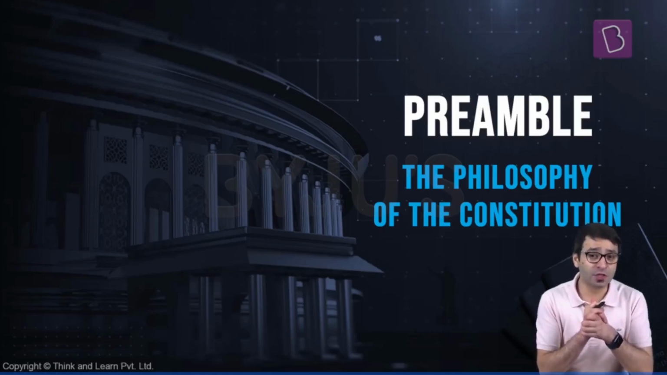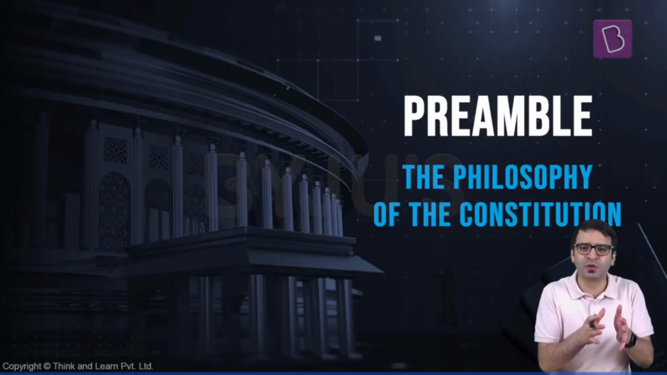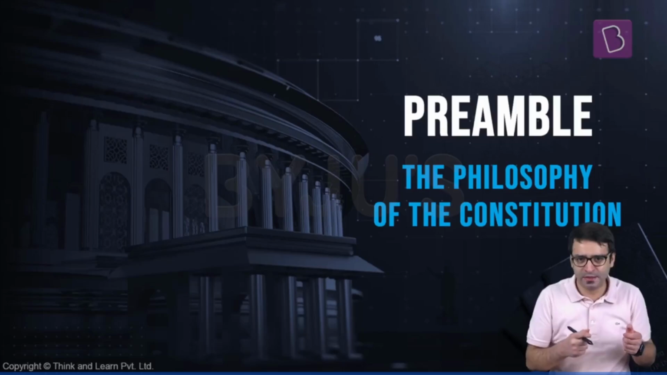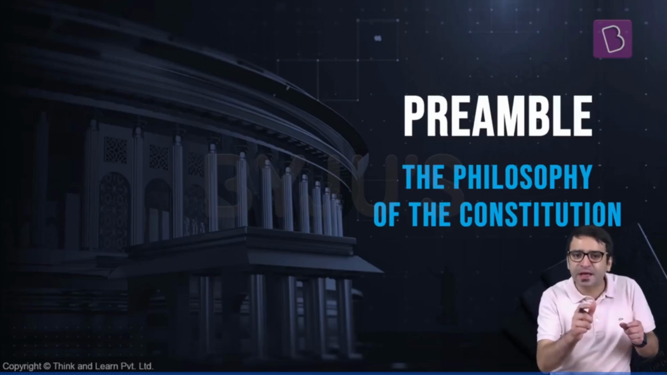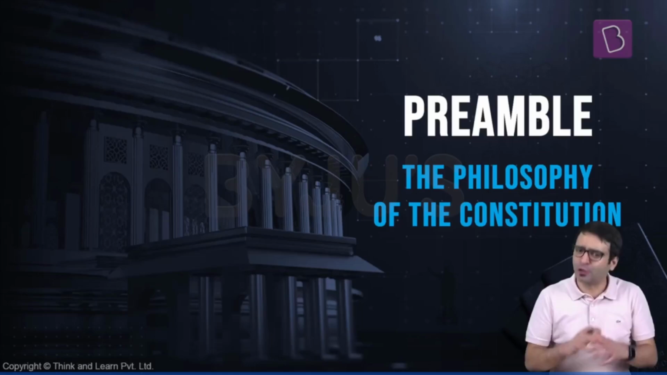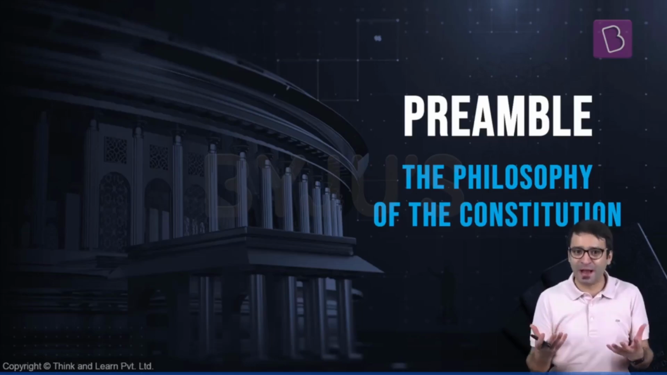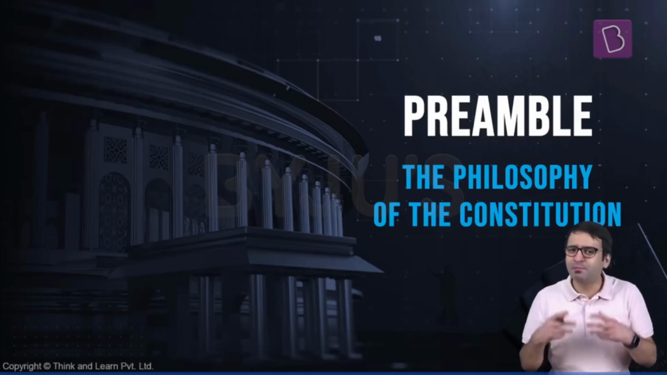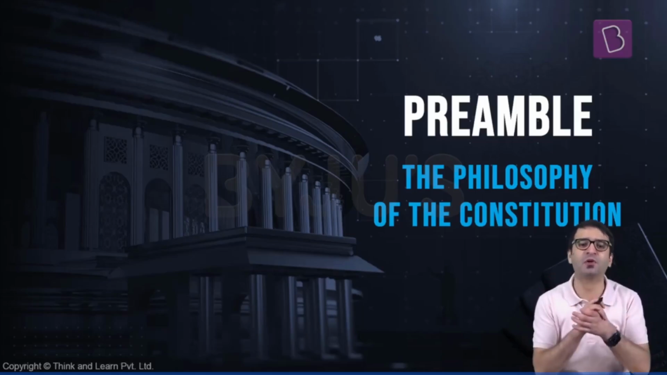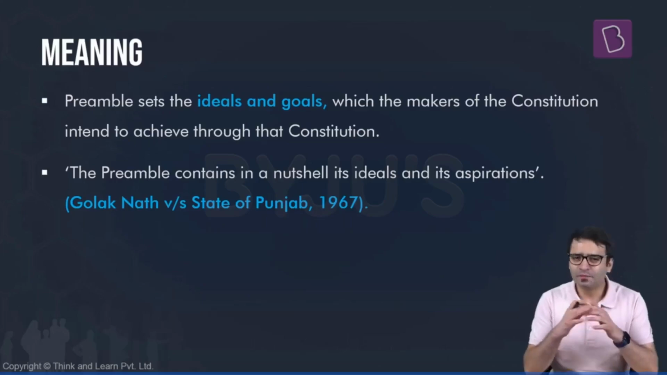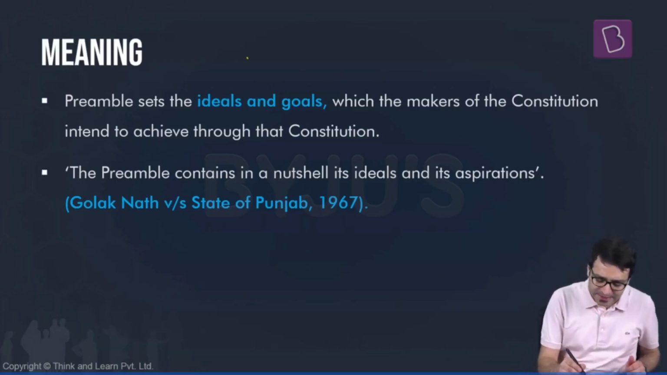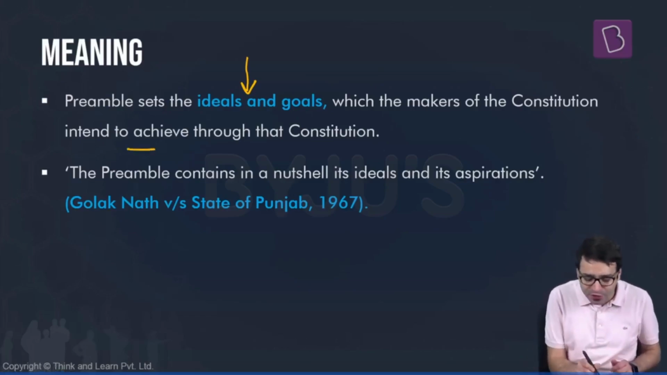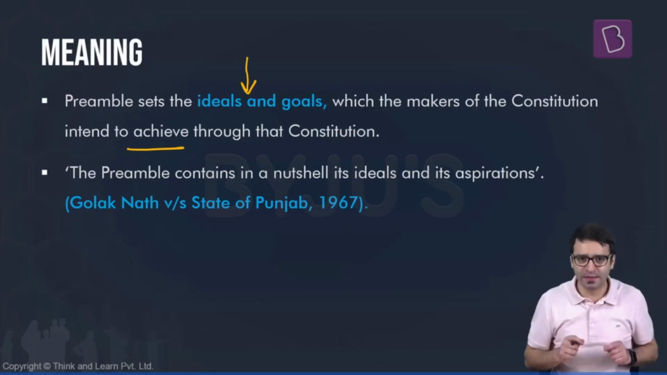In a similar fashion, what is the philosophy of the Indian Constitution? What does the Constitution try to achieve? That is something which is reflected in the preamble. So long story short, what is the preamble? Preamble is the identity card of the Constitution. Preamble is the philosophy of the Constitution. This preamble sets the ideals and goals which the makers of our Constitution intend to achieve.